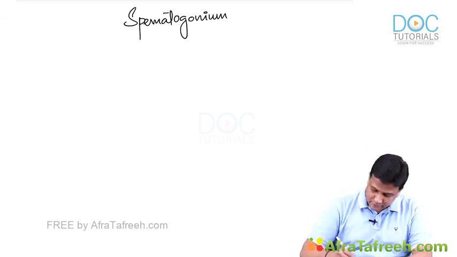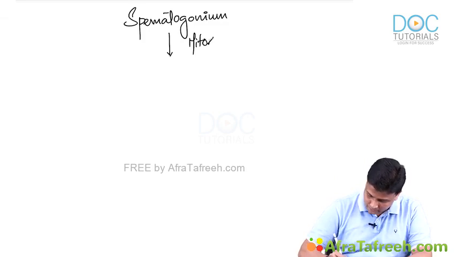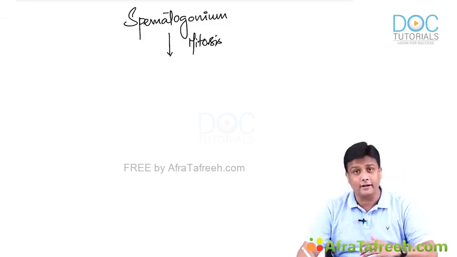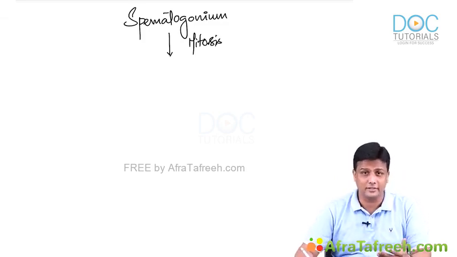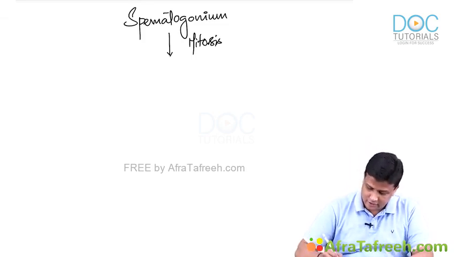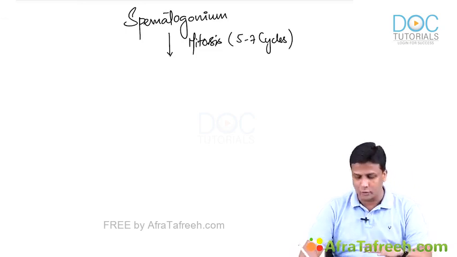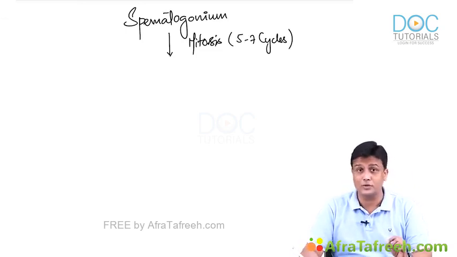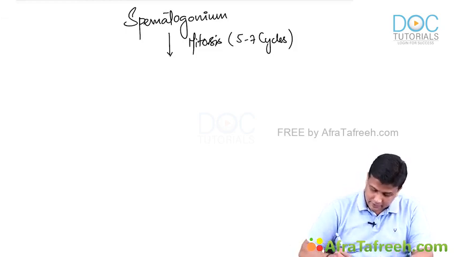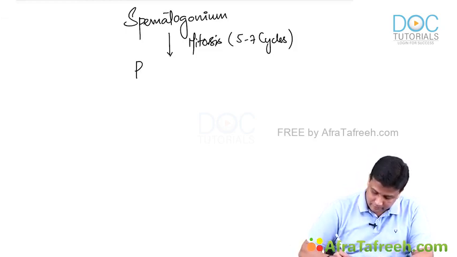Now, these spermatogonium cells first undergo mitosis. But remember, it's a repeated mitotic division taking place here. It's not only one single mitosis. Spermatogonium will undergo mitosis for almost 5 to 7 cycles. Then it becomes primary spermatocyte.